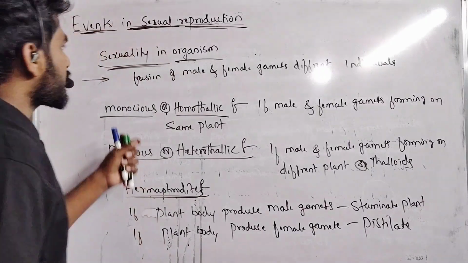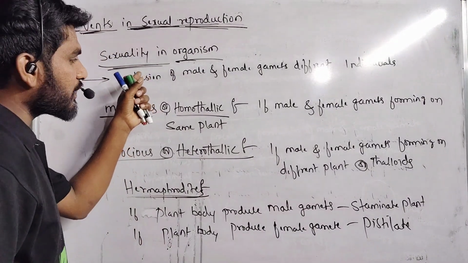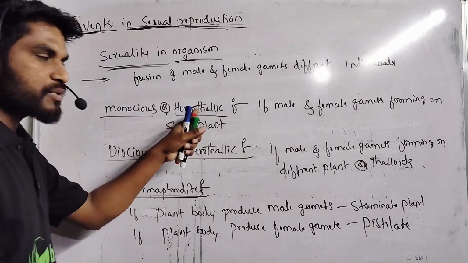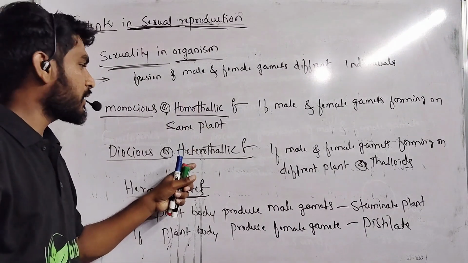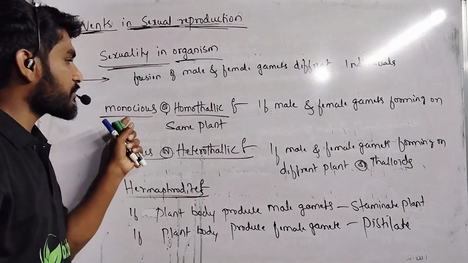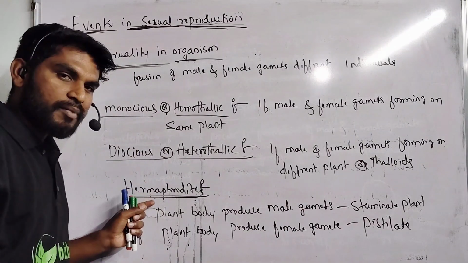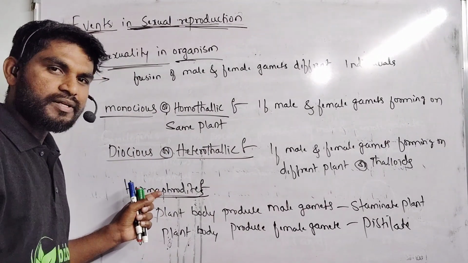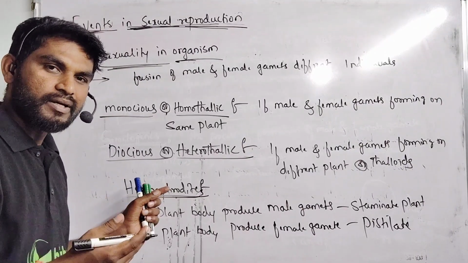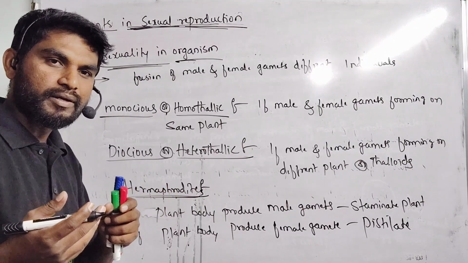This type of sexuality will be present in different types of organisms. In case of algae, we are calling them homothallic, heterothallic. In case of plants, we are calling them monoecious and dioecious. In animals, if they contain different types of gametes producing on different organisms, male and female separate organisms.